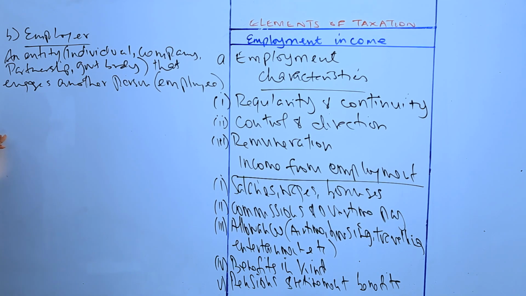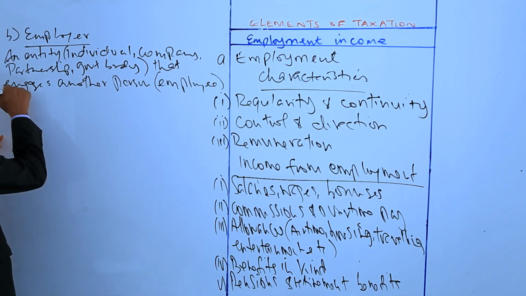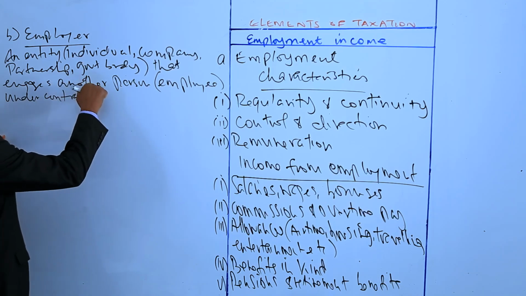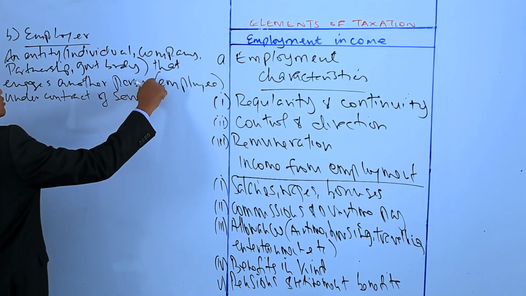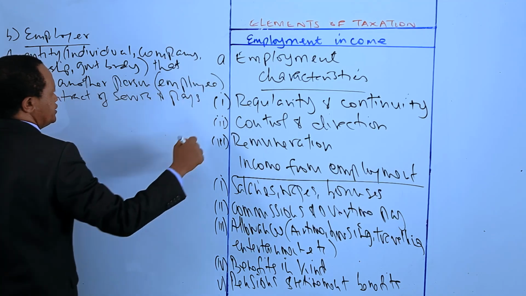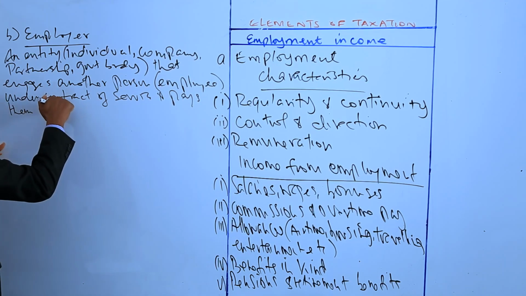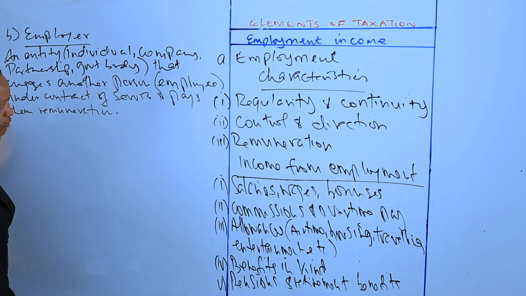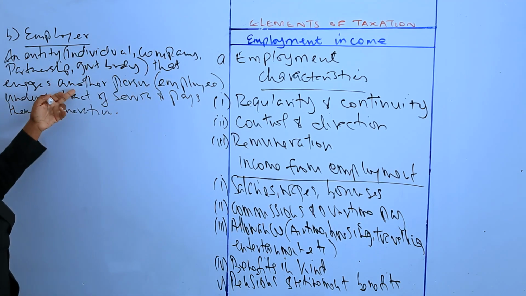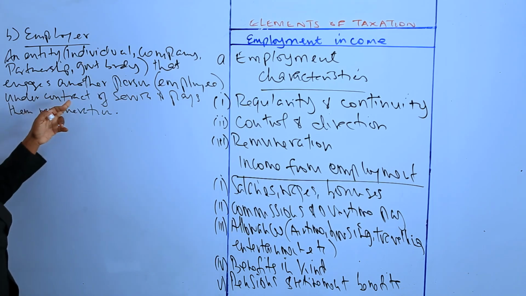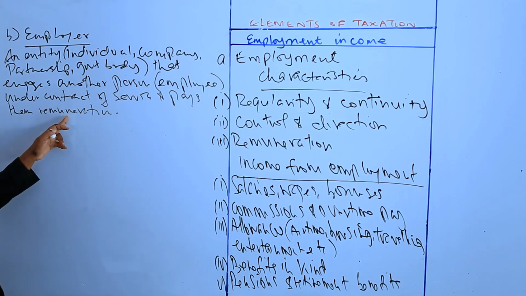Or another person under a contract of service and pays them remuneration or salary. So an employer is an entity that engages another person under a contract of service and pays them remuneration. That's the meaning of employer.